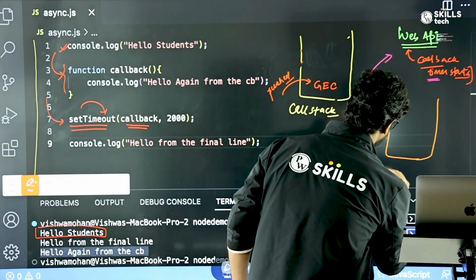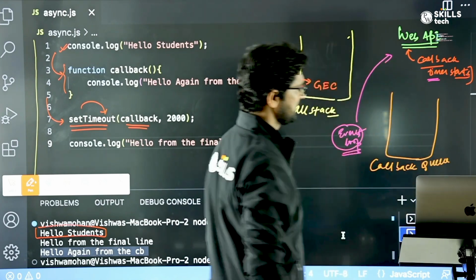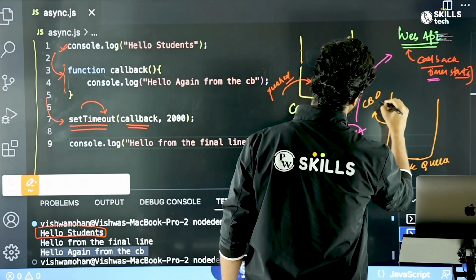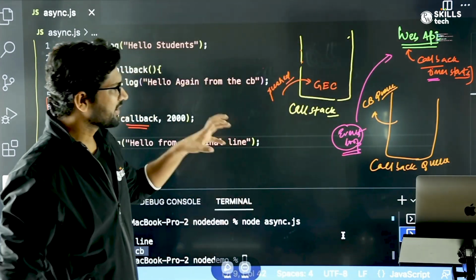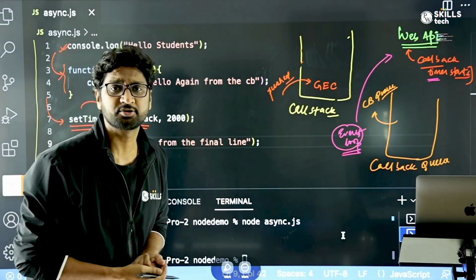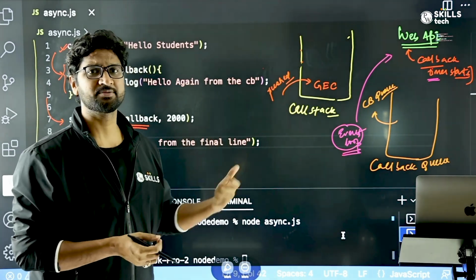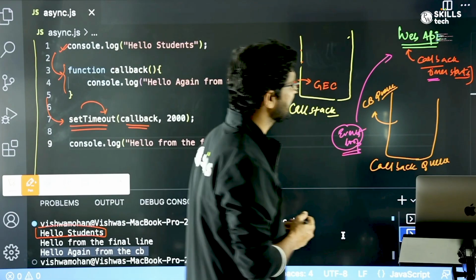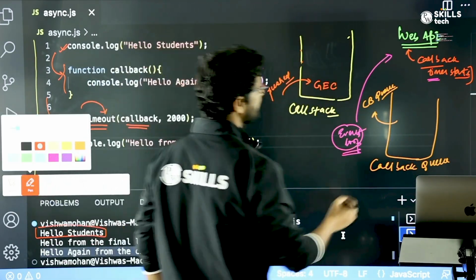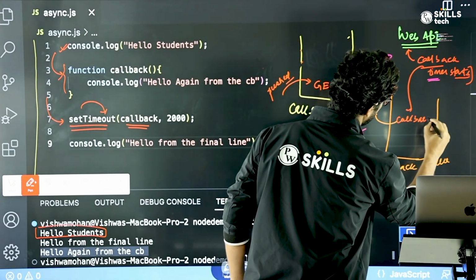callback queue. Another action that comes up is called a callback queue. This is a callback queue. So the event loop will keep on seeing that the function which has got registered to the web API, the timeout which is the timer which is associated with it, as soon as the 2 seconds will be elapsed, this callback will be taken out. This callback that you see here will be brought inside this callback queue.